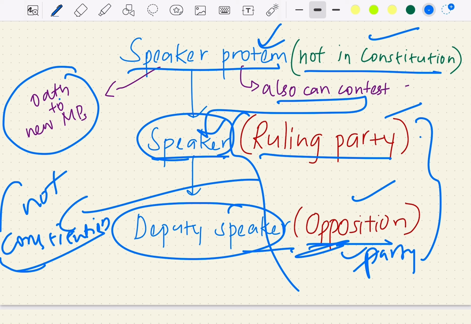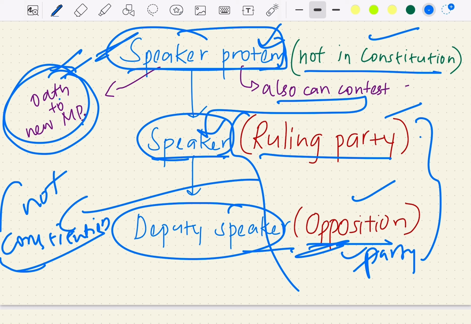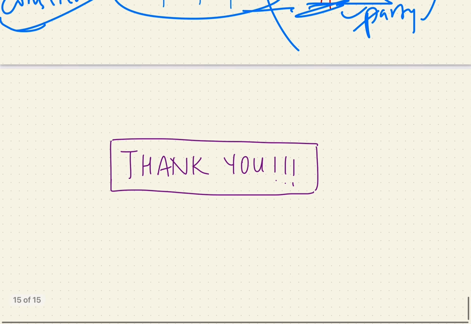We understood about the oath, how the MPs take their oath, and how these MPs participate in the Speaker elections. For that purpose, we have a temporary office, a temporary post, that is Speaker Pro Tem. Who is the Speaker Pro Tem? He is the senior most member of Lok Sabha. That person will administer the oath to the new MPs, and all these MPs participate in the Speaker elections and choose their presiding officer. This is how the Speaker of Lok Sabha is elected.